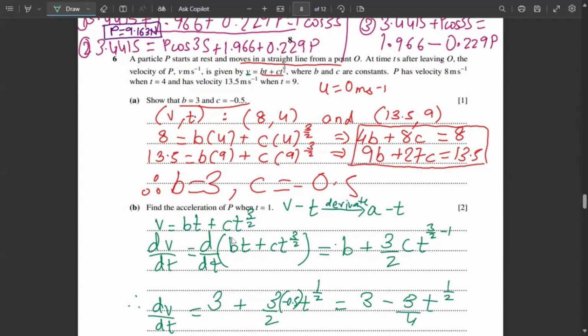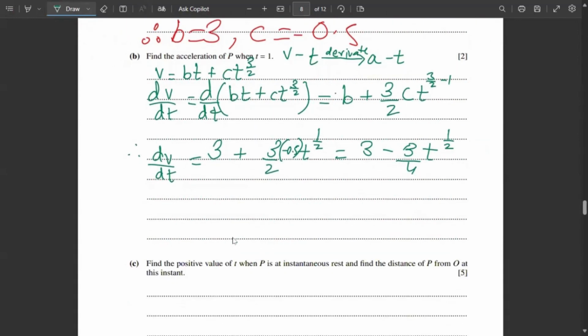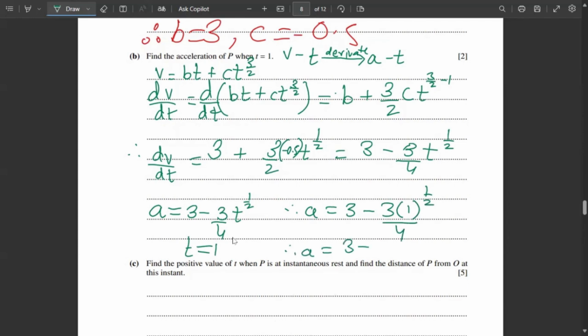Now what they have told us is to find the acceleration when t is 1. So dv by dt is technically a. So a is 3 minus 3 by 4 t raised to 1 by 2. Now we can put t as 1. Therefore a will be 3 minus 3 times 1 raised to 1 by 2 upon 4. Therefore a is 3 minus 3 by 4. So the final answer is, 3 4s are 12, 12 minus 3 is 9 by 4, which is 2.25 meter per second square. So the acceleration at time t equals 1 will be 2.25 meter per second square.